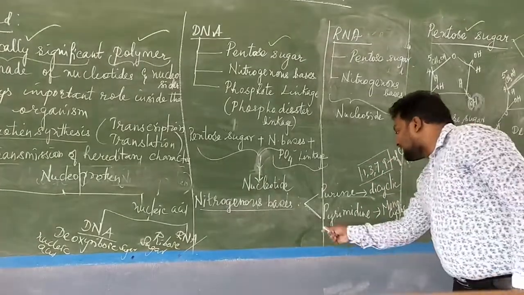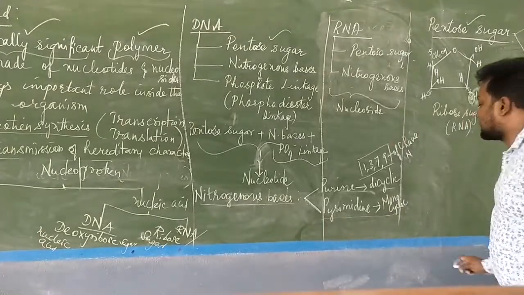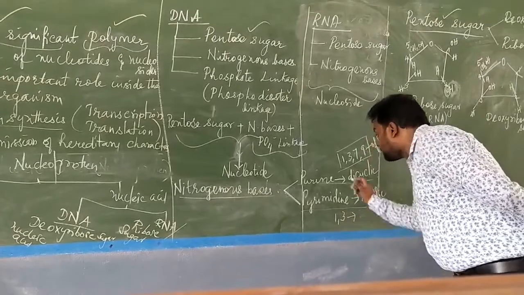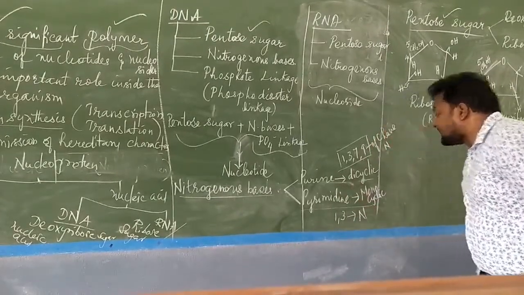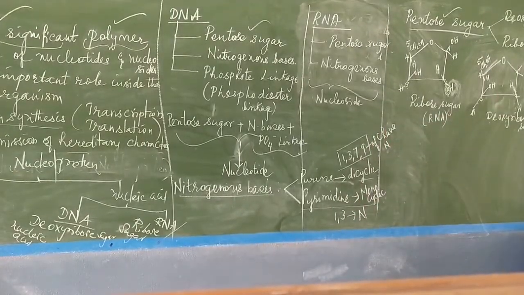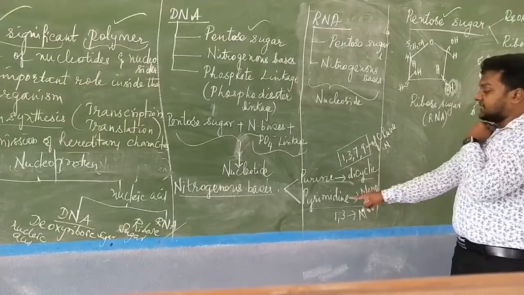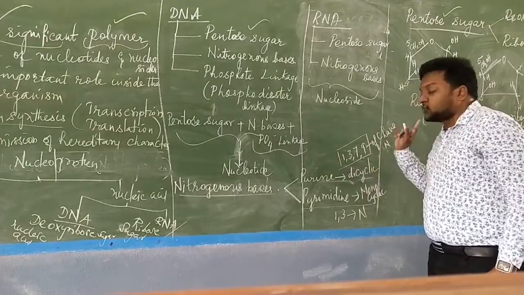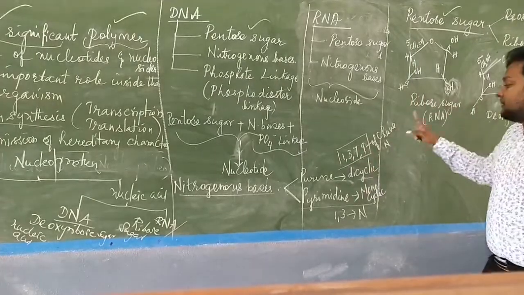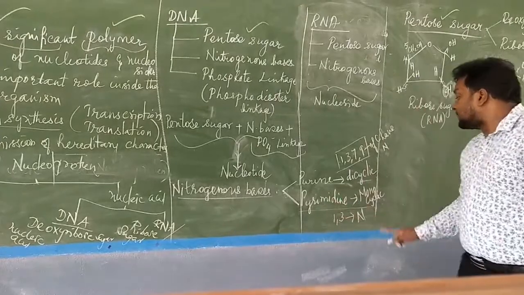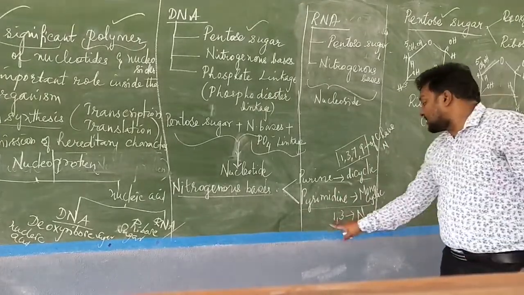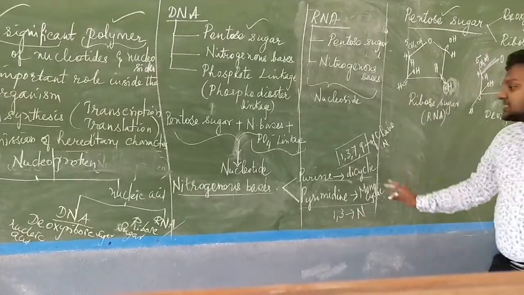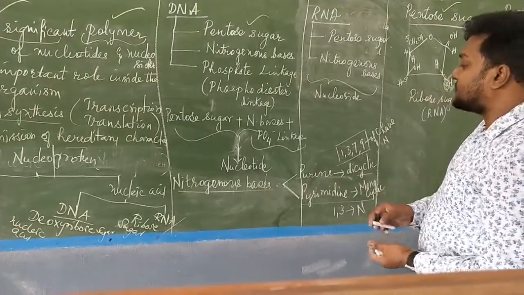Now coming to the pyrimidine, which is a monocyclic ring structure, we have nitrogen at the first position and the third position of pyrimidine bases. So purine is a dicyclic ring structure, pyrimidine is a monocyclic ring structure. In purine, the 1, 3, 7, 9 positions of the ring structure will have nitrogen. In pyrimidine, the first and third positions will have nitrogen. Is it clear?